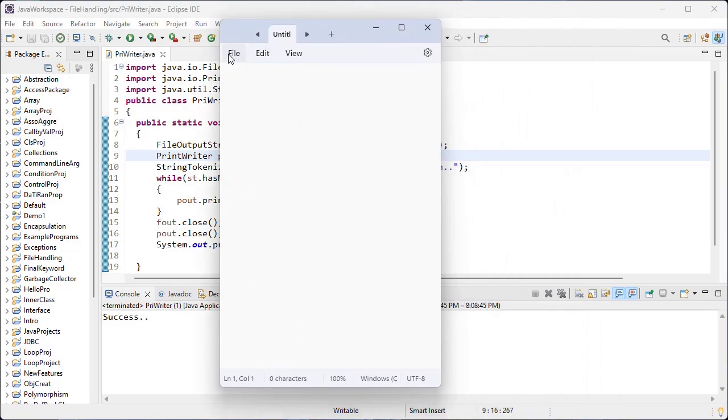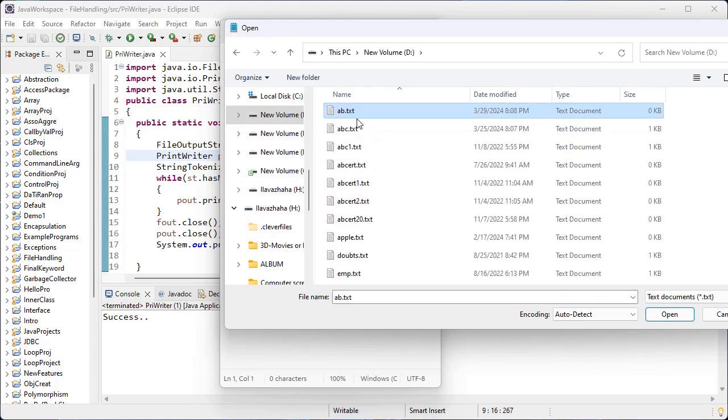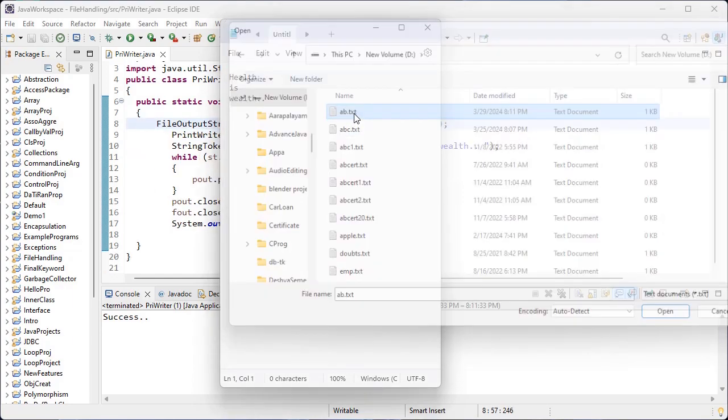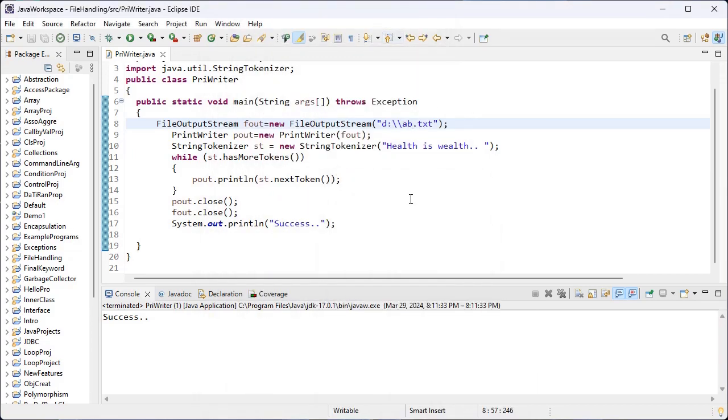Now I check that file inside the D drive. The file name is AB. I've opened this one. Here is "health is wealth", so we got the output. Health is one token, is is one token, and wealth is the final token. I hope you all understood the execution flow of the program.